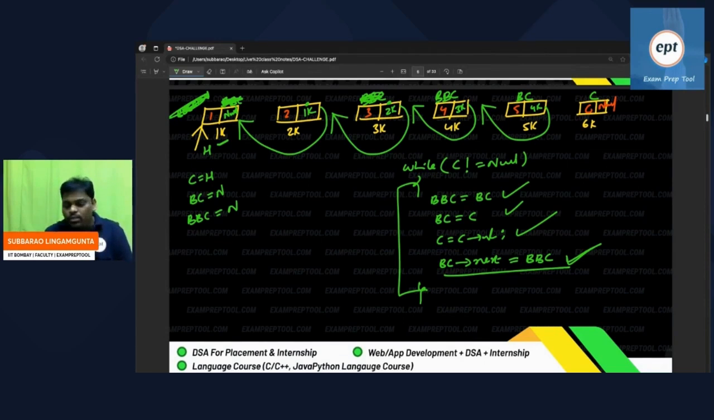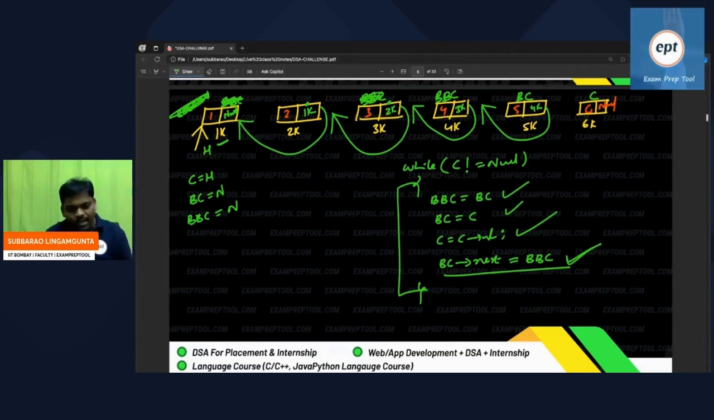I took the variable names also in a nice way. One node is the current node, one node is the before current node, one more node is the before before current node. Right? So three people keep on moving.